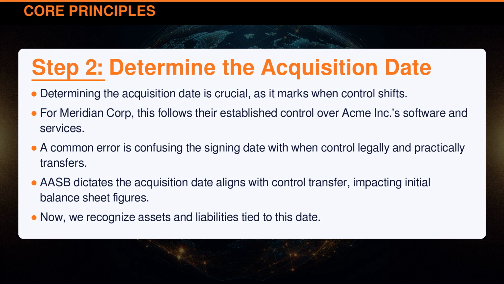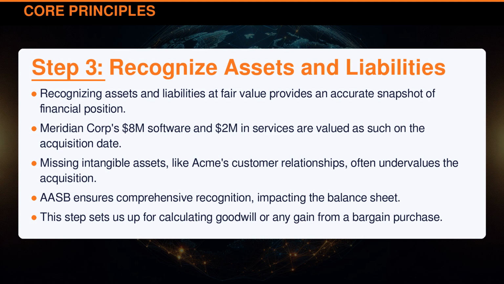Now, we recognize assets and liabilities tied to this date. Recognizing assets and liabilities at fair value provides an accurate snapshot of financial position. Meridian Corporation's $8 million software and $2 million in services are valued as such on the acquisition date. Missing intangible assets like Acme's customer relationships often undervalues the acquisition. AASB ensures comprehensive recognition, impacting the balance sheet. This step sets us up for calculating goodwill or any gain from a bargain purchase.